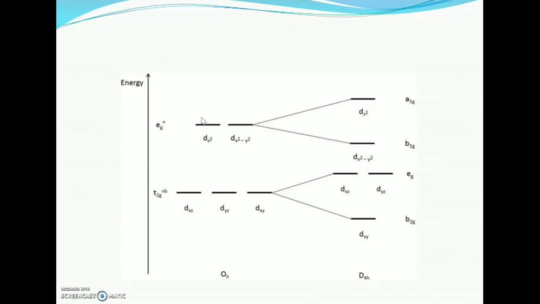The dx²-y² orbital becomes more stable. Thus, the energy of dx²-y² becomes less and the energy of dz² becomes higher. Similarly, in the t2g orbitals, the energy of dxy becomes less and the energy of dxz and dyz becomes higher.